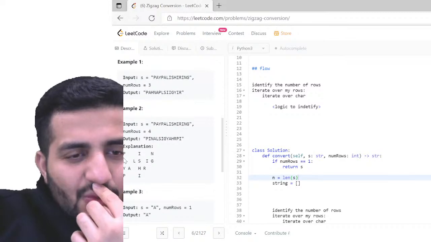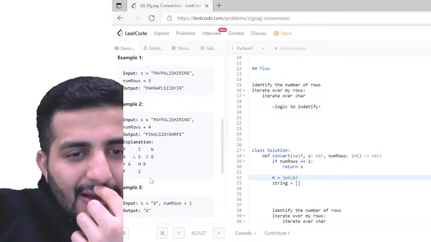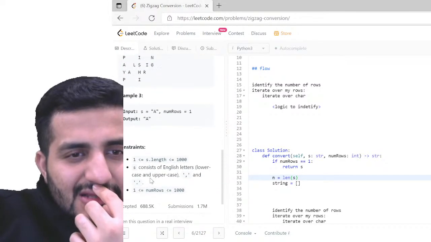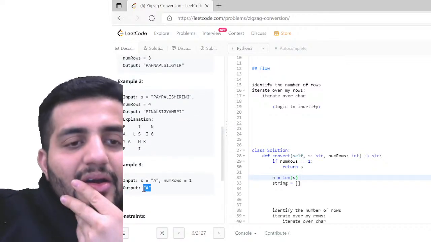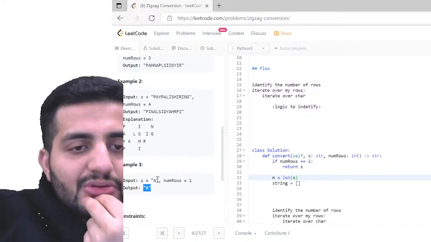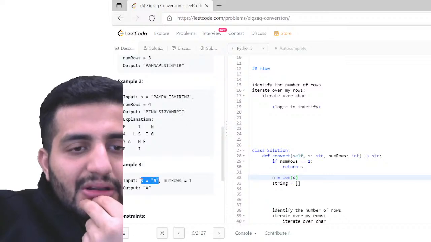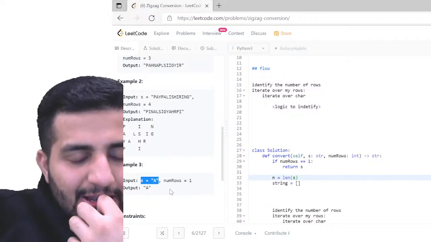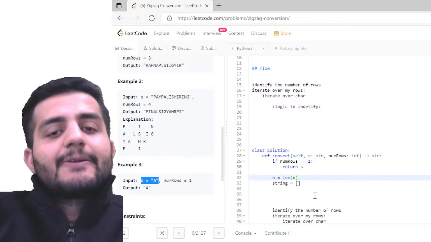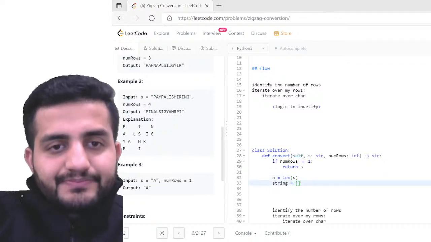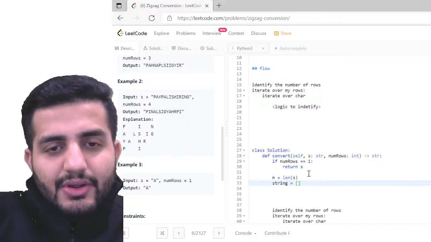So here is 1 and then number of rows is this. So number of rows is 1, so my output will be, okay, no, my input is also changing. I cannot just keep the input the same. Okay, so the input is also changing. Cool.